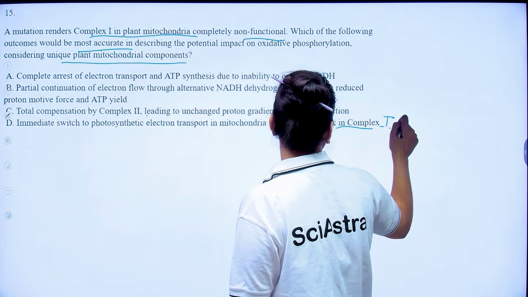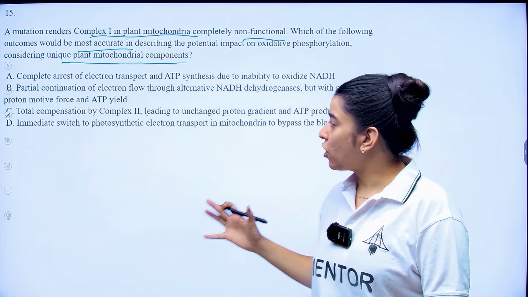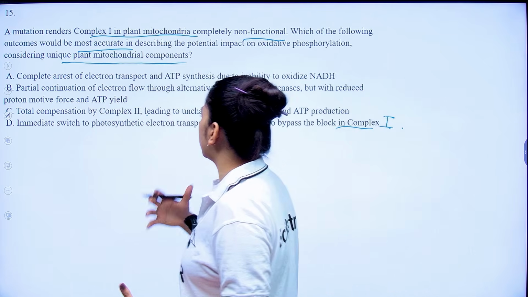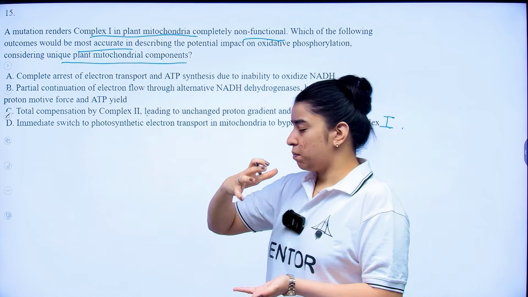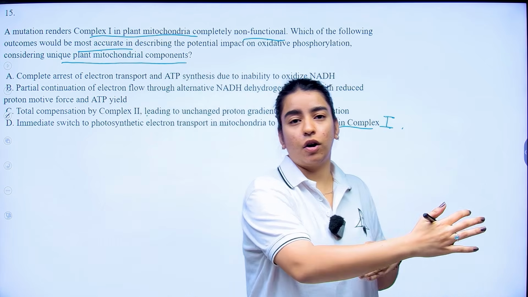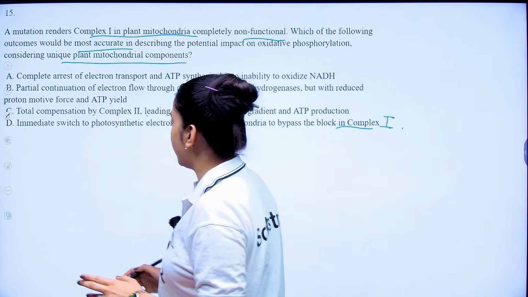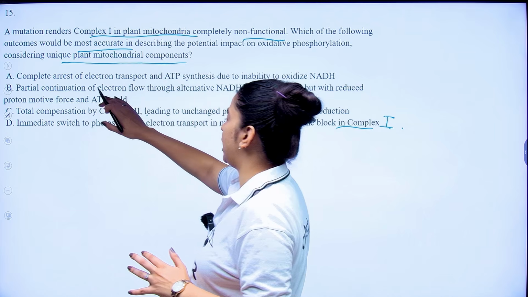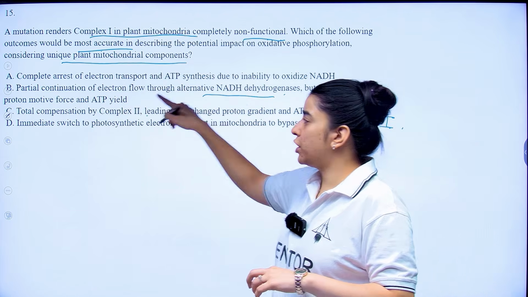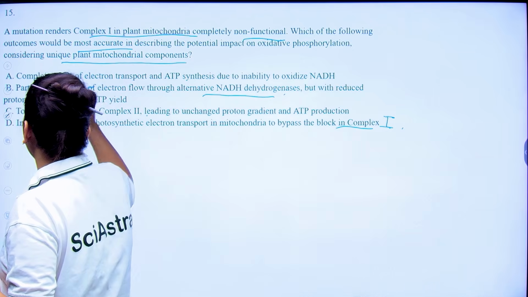I think this question is a little incomplete. So now if you talk about plant mitochondria, even if the complex 1 is blocked, your plants have a separate substitute where they can continue your electron flow. It is not a complete or full blown electron flow, but more of a partial electron flow, right? So they will have a partial electron flow through alternate NADH dehydrogenases, but with reduced proton motive force and ATP yield. Okay, so here my option number B would be correct.